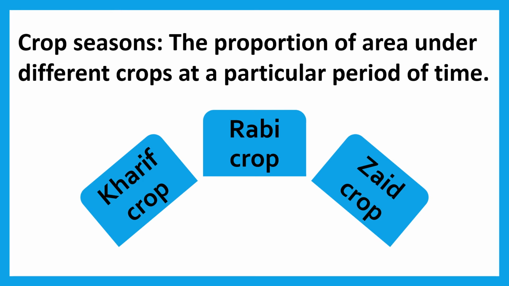Now come to the next topic, children, that is crop season. Crop season is the proportion of area under different crops at a particular period of time. What is a crop season, children? The proportion of area under different crops at a particular period of time. In India, the crop season is divided into three: the Kharif crop, Rabi crop and then Zaid crop. Let's see what Kharif, Rabi and Zaid are.